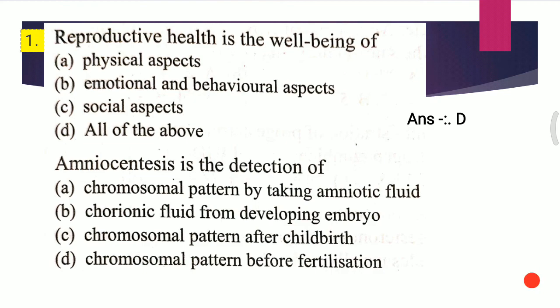Second question. Amniocentesis is the detection of: A, chromosomal pattern by taking amniotic fluid; B, chronic fluid from developing embryo; C, chromosomal pattern after childbirth; D, chromosomal pattern before fertilization. The answer for this question is A, that is chromosomal pattern by taking amniotic fluid.